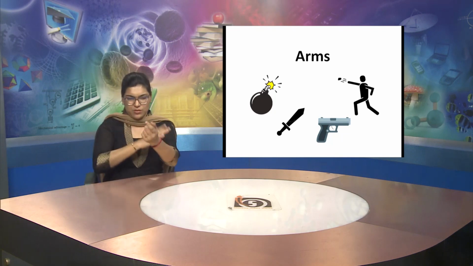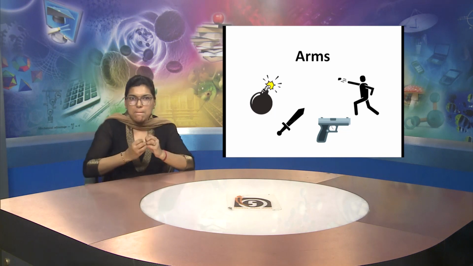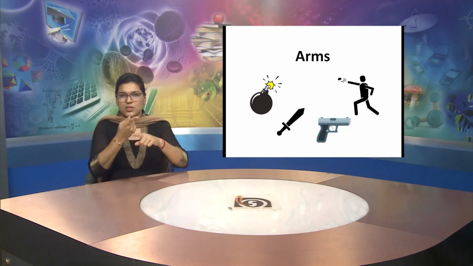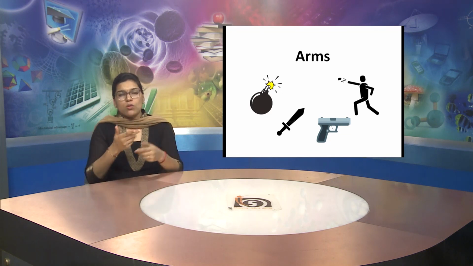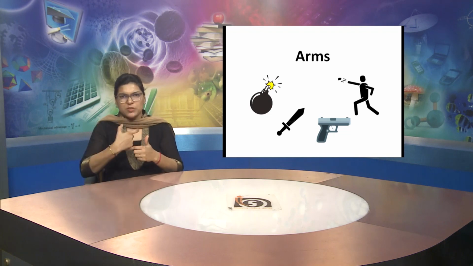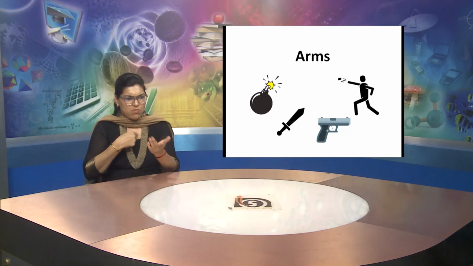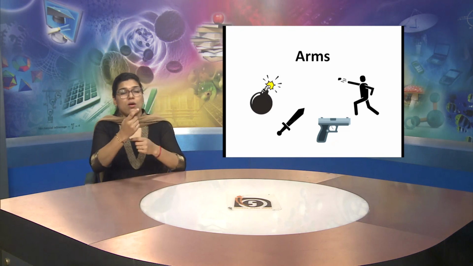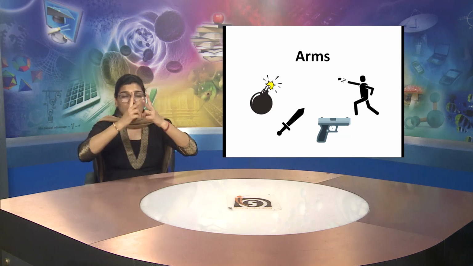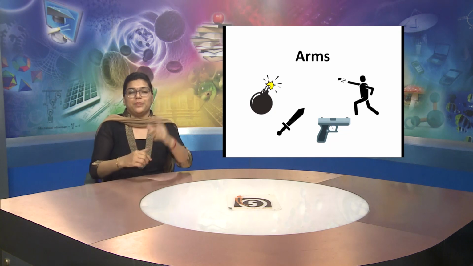This word is arms. You may get confused that this word means our both hands, but this is something different. Arms are those weapons which are used to kill, to disturb, to disrupt the other person. For example, bomb, knife, pistol, or stone. All those things which are used for fighting are also used in war.